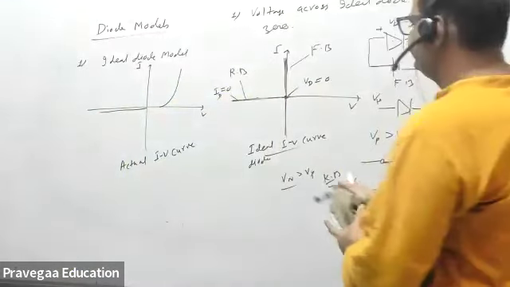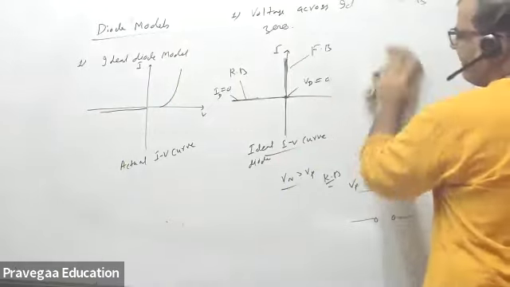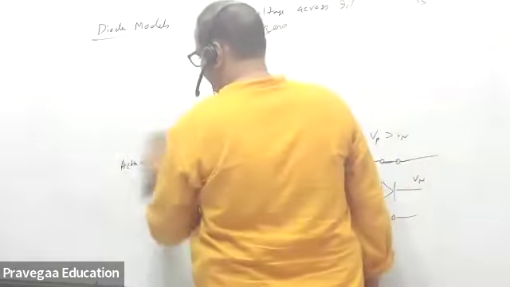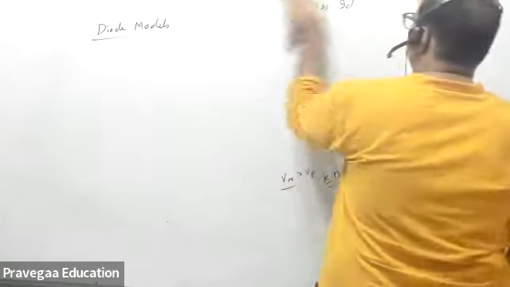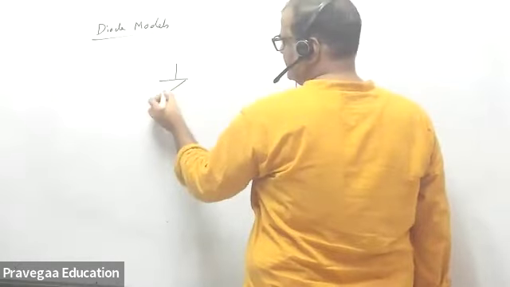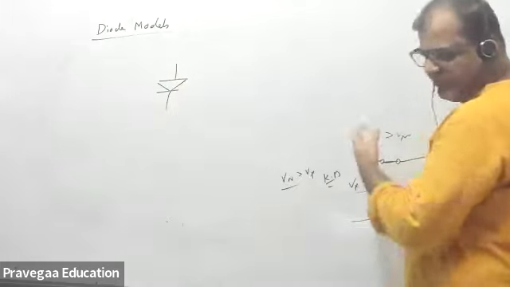Whenever the diode is forward biased, you have to find that by seeing which side is higher.